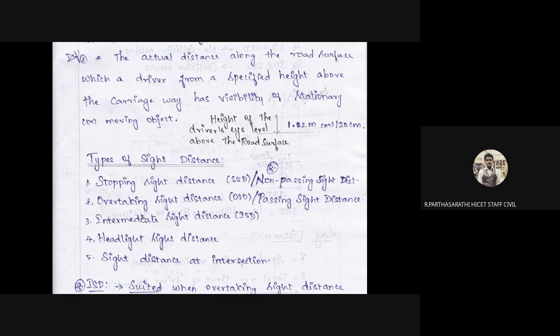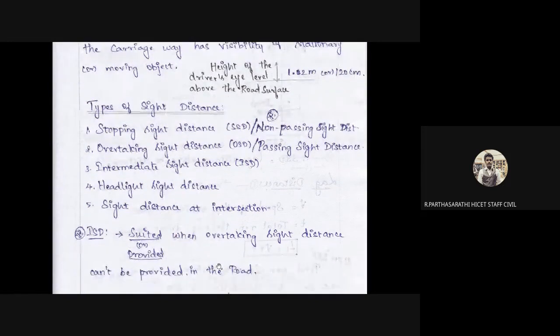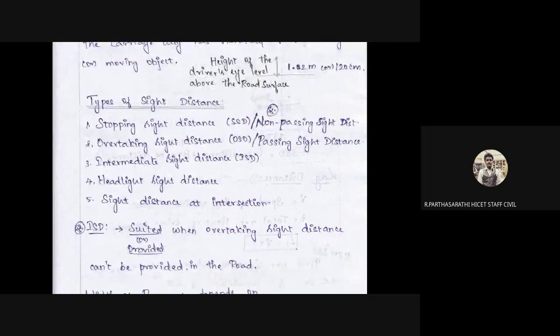Intermediate means that while driving we have to see the curb, the center median, and the barrier clearly. This is called ISD. The headlight sight distance and the intersection sight distance we already defined. ISD, intermediate sight distance, is shorter than the overtaking sight distance.